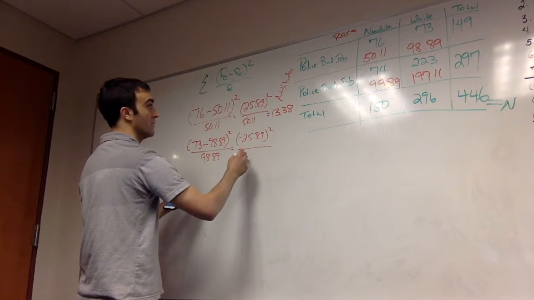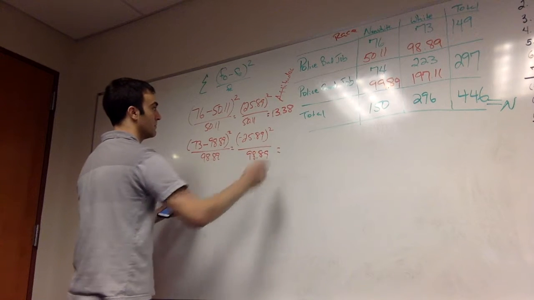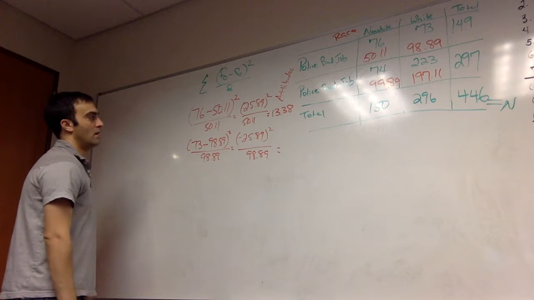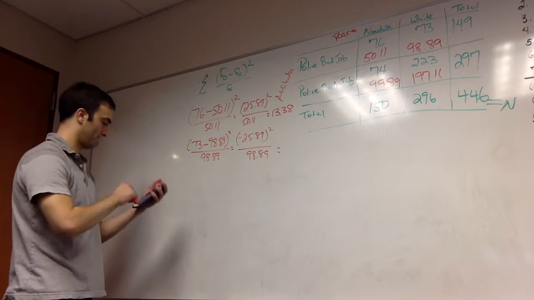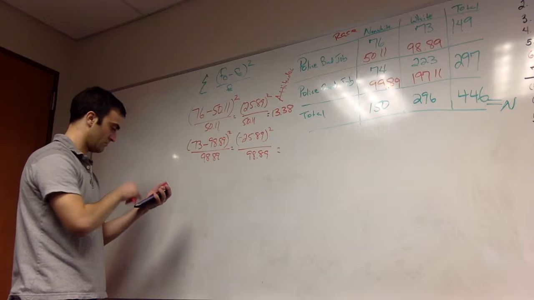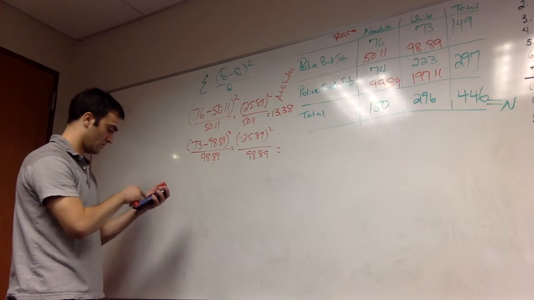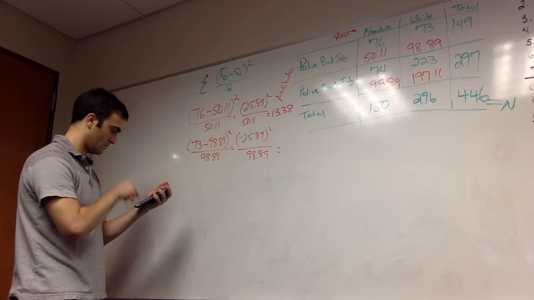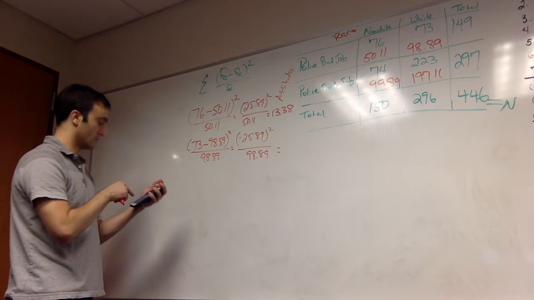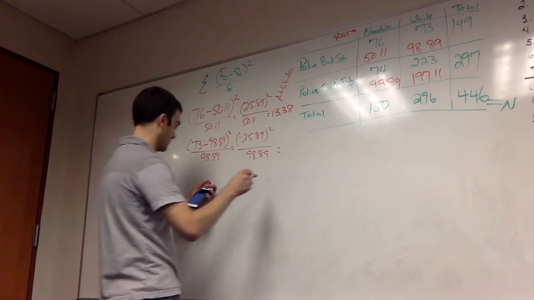Square that and divide by 98.89. And you're going to get a value of 6.78.